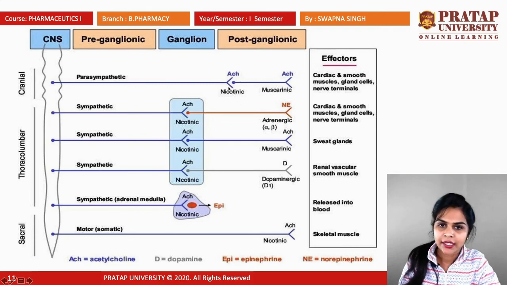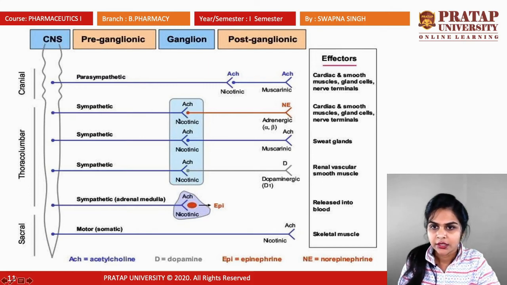If the ganglia is nearest to the organ, that is known as sympathetic, and if it is away from the CNS, that is known as parasympathetic. Of these three nerves, this one is sympathetic because its ganglia is away from the organ, and this one is known as parasympathetic. The nerve that doesn't contain any ganglia is known as the somatic or motor nerve.